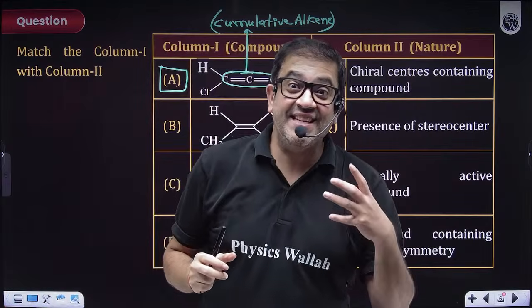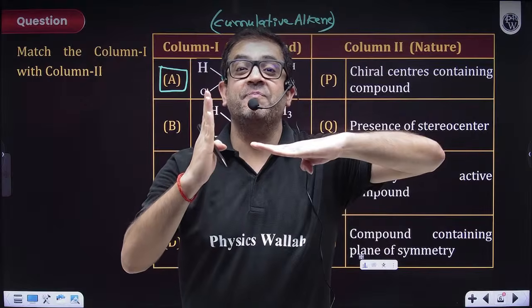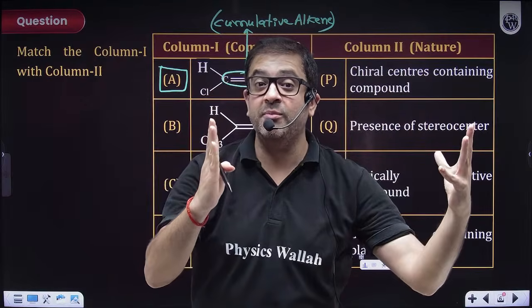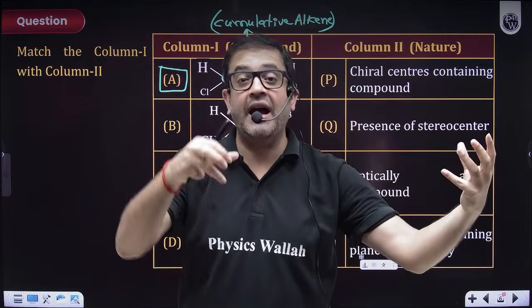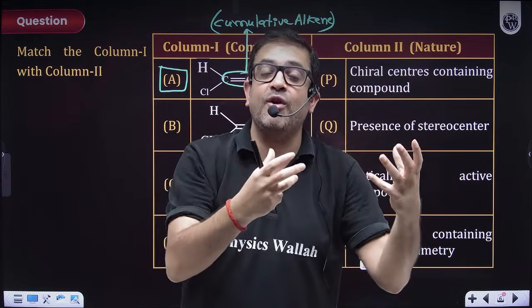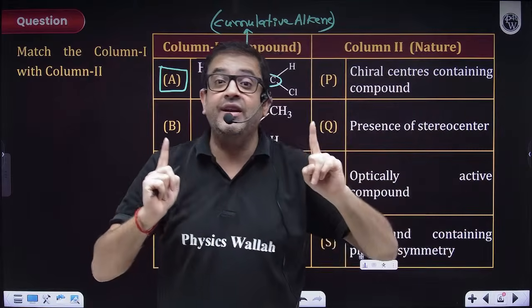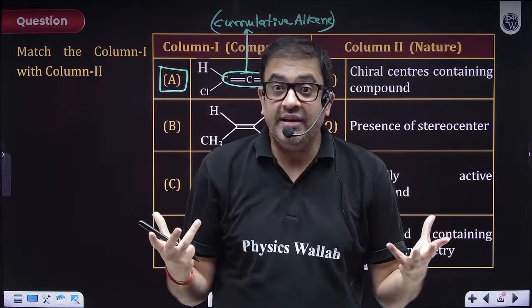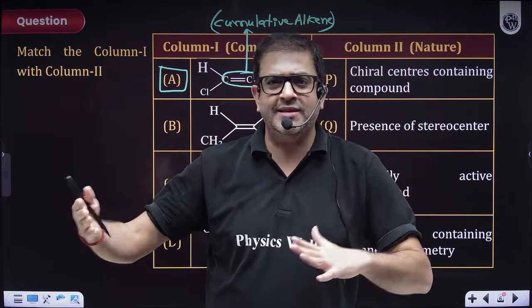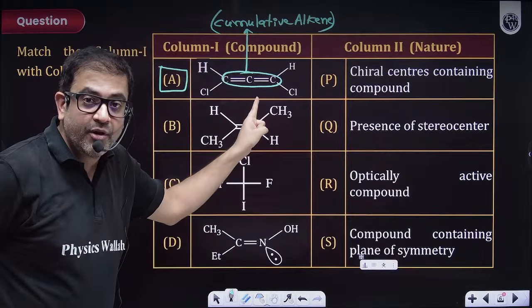If there is an even number of cumulated double bonds, they will be non-planar. If it is an odd number, then the first and third, and the first and fifth, with the odd number of pi bonds, will align on the same plane. We have done this as per the three-dimensional orientation in the previous class. So let us take that conclusion, because it's an even number of allenes.